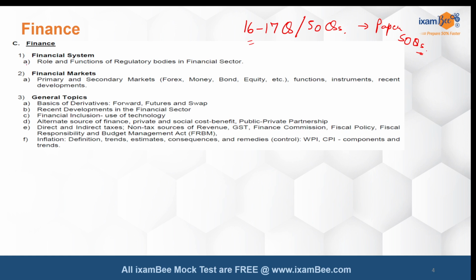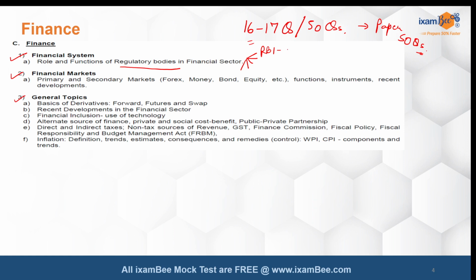The detailed syllabus for finance is given, and as per the syllabus, there are 3 broader segments that you have to study. First is your financial system, second is your financial markets, and third is your generic topics. In financial systems, you are basically focusing on the regulatory bodies in the financial sector. So there are as of now 5 regulatory bodies.